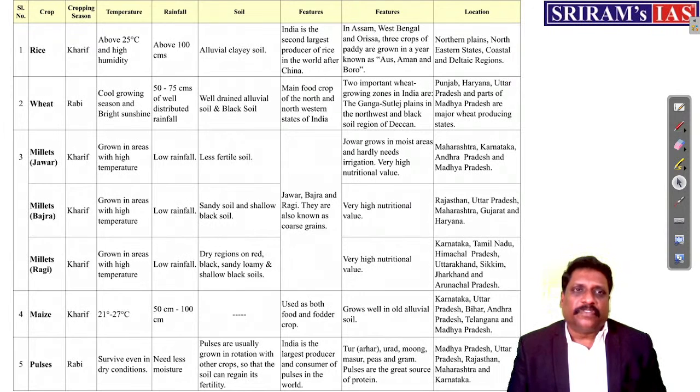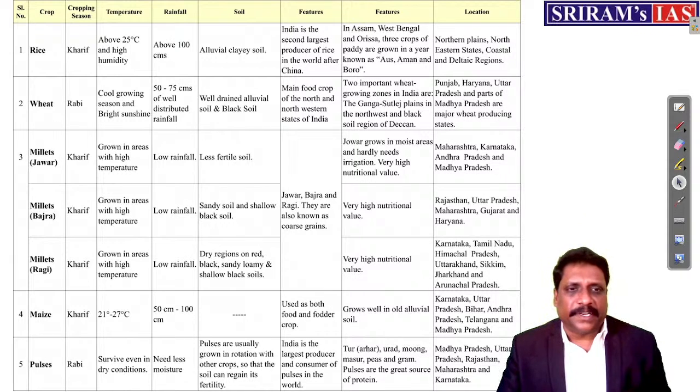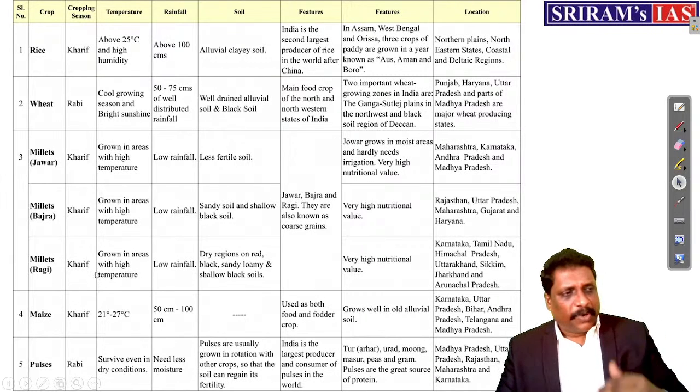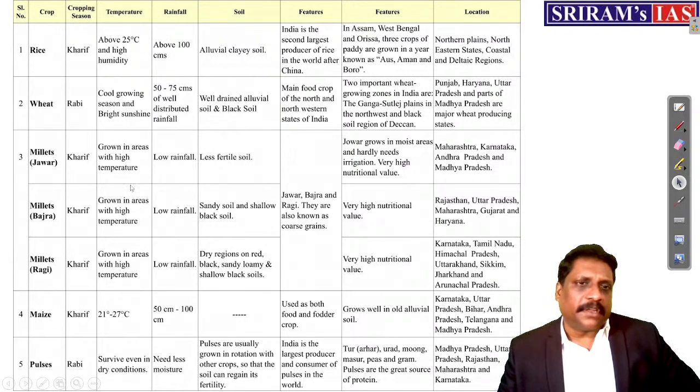What type of season is it planted? What is the temperature needed? What is the rainfall needed? What type of soil is needed? What is the general feature, and the location where exactly it is cultivated? I have given you individually the facts, but here I have given you one table for your ready reckoning. Okay, right. That's all about food crops, my dear friends.